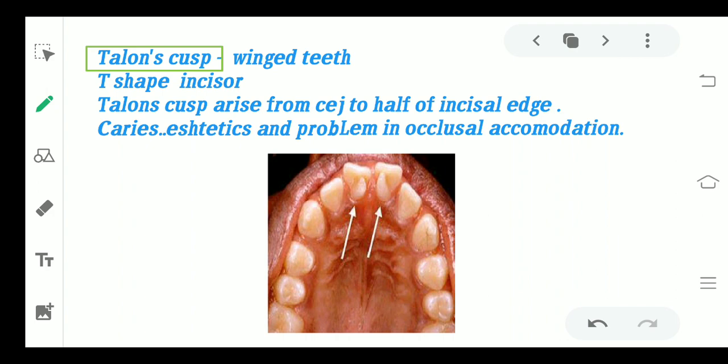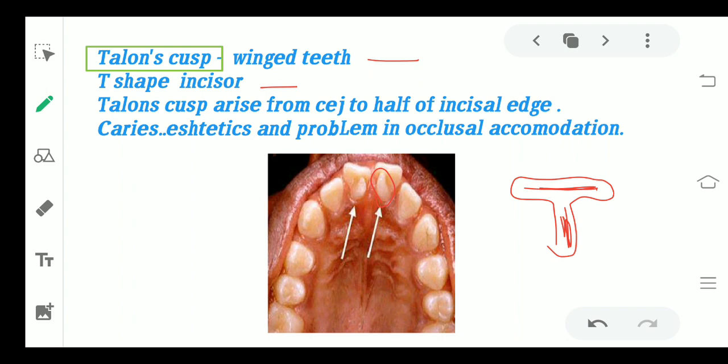Now we come to the next part. The next shape defect which we have is the Talon's cusp. Talon's cusp is basically a condition in which there can be a wing teeth appearance or a T-shaped incisor can be seen. So Talon's cusp, as in the figure you can see in the central incisors, this particular structure, it appears that it is a T-shaped incisor. This is the incisor ledge and this is the Talon's cusp. So it appears like a T-shaped incisor or like wing teeth, as if the teeth have got wings.